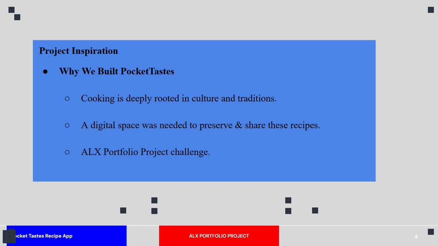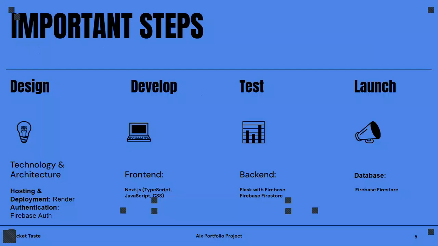Now, what inspired us to build this project? As we said, cooking is deeply rooted in our culture. As we always say, culture is all about the language, the music, the dance, and the food. And food plays a very important role in our culture. So that's why we chose to do this. And as I said earlier, we have a digital space for almost everything we know on this earth. So why don't we have a place where we can share all these ingredients that we use to prepare our foods, right? And for that matter, we chose this for the ALX Portfolio Challenge project.